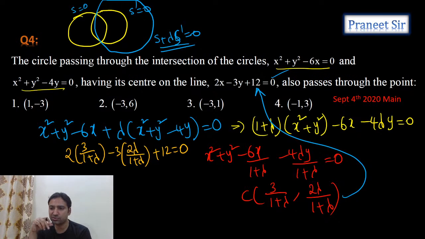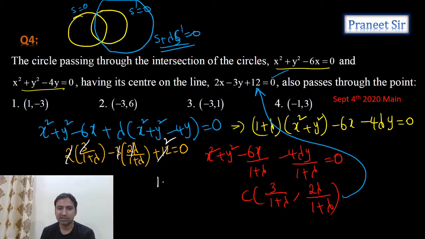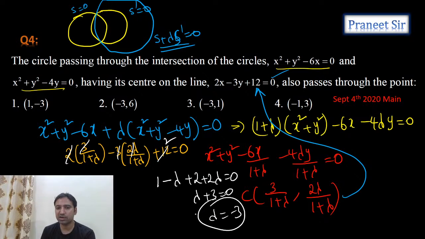If you multiply throughout this equation with 1 plus lambda, how much do you get? 6 we can cancel, and here we're getting 2 times. Now multiply this: 1 minus lambda plus 2 plus 2 lambda equals 0. So from this, lambda plus 3 equals 0 and lambda equals minus 3. Okay, we got the lambda value.